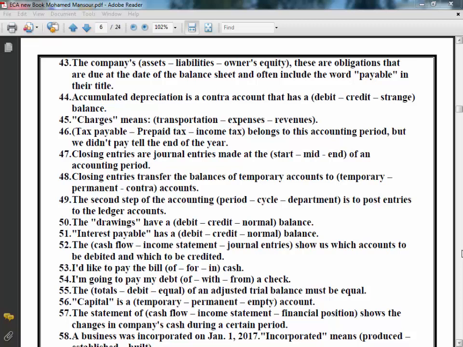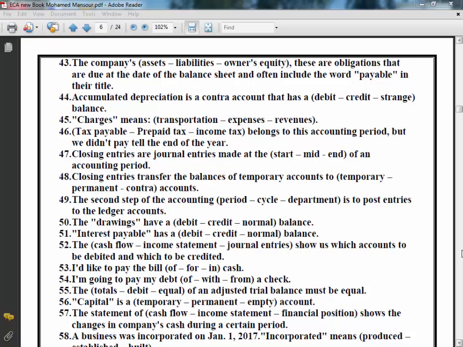Number 47. Closing entries are journal entries made at the start, middle, or end of an accounting period. Of course, closing entries are considered journal entries made at the end of an accounting period. 48. Closing entries transfer the balances of temporary accounts to temporary, permanent, or contra accounts. The right answer here is permanent.